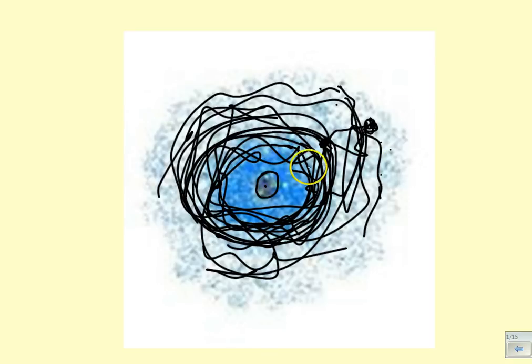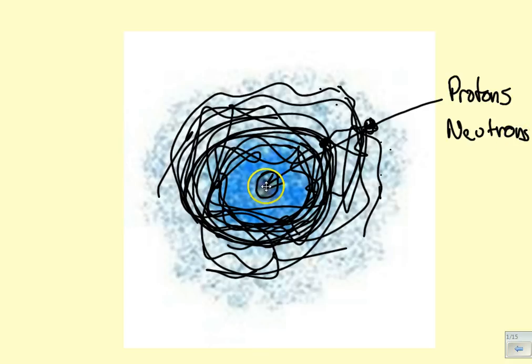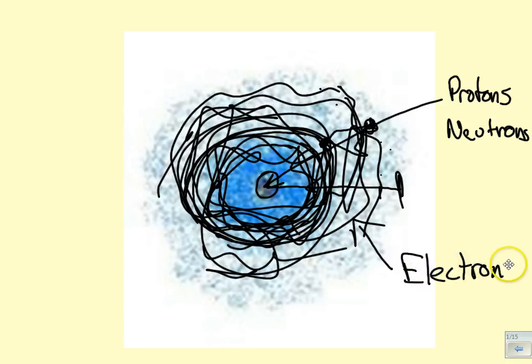Now, the middle of an atom is called a nucleus. Inside the nucleus is where we have protons and neutrons. Protons and neutrons are the 2 subatomic particles found in the nucleus, and they're very, very small. Realize that the nucleus of an atom may only be 1/3000th of the size of the radius. So the nucleus is very, very small. Out here we have the electron cloud, and in the electron cloud we have, obviously, the electrons.